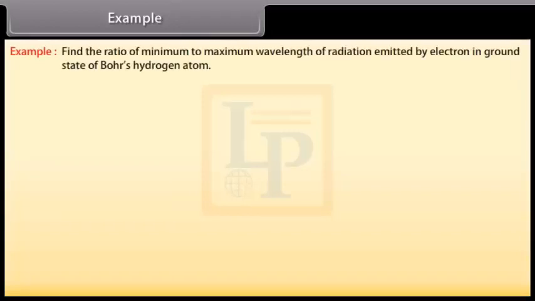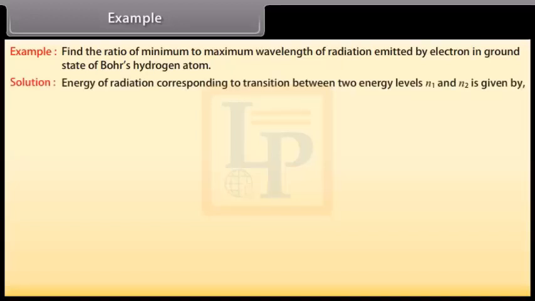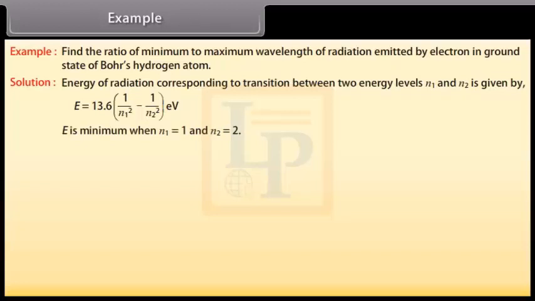Example. Let's take an example of Bohr's model of the hydrogen atom. Let's see the solution. Find the ratio of minimum to maximum wavelength of radiation emitted by electron in ground state of Bohr's hydrogen atom. Energy of radiation corresponding to transition between two energy levels n1 and n2 is given by 13.6 multiplied by 1 upon n1 square minus 1 upon n2 square electronvolt. E is minimum when n1 is equal to 1 and n2 is equal to 2.